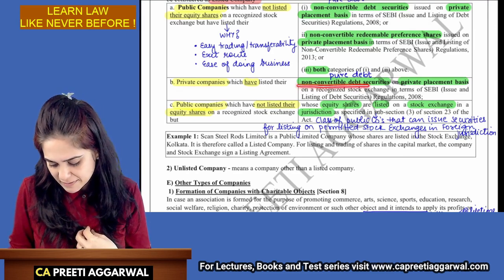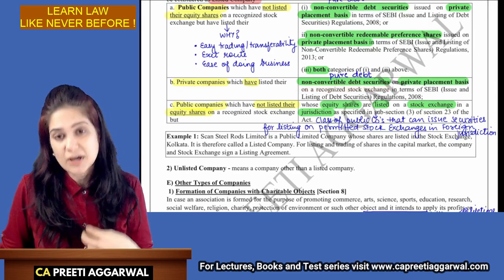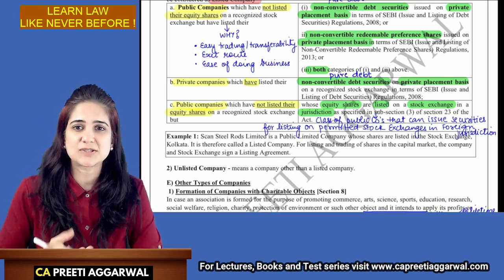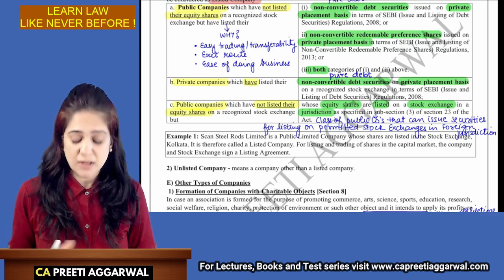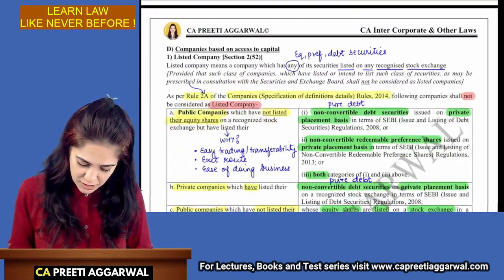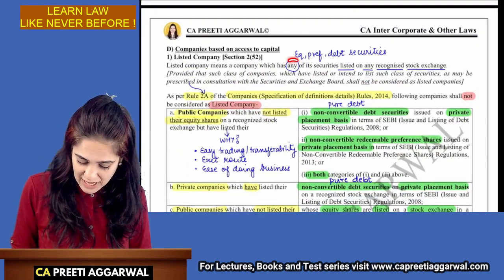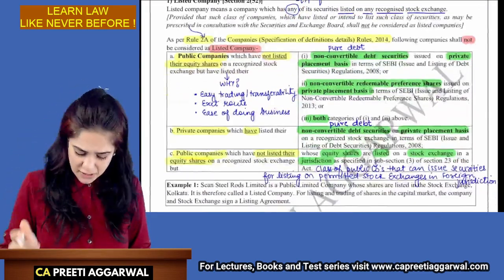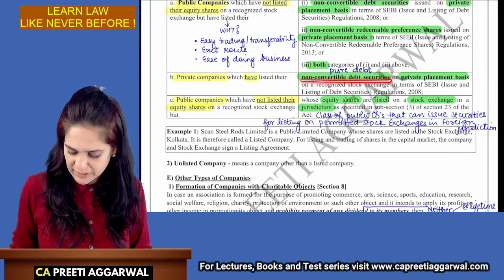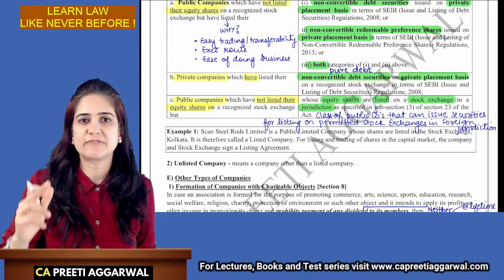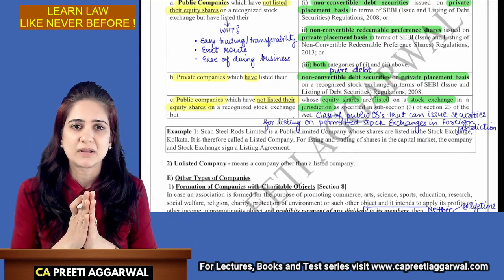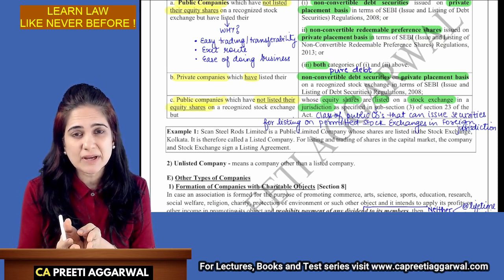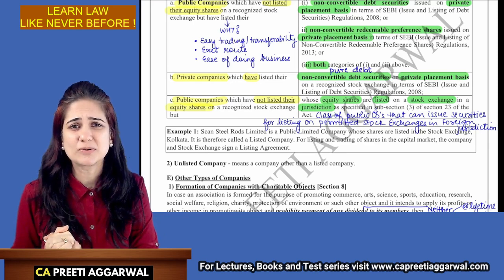Ma'am, I am a private company. I have listed my non-convertible debt securities, which I have issued on a private placement basis, on a recognized stock exchange in terms of SEBI. Now, according to this definition, listed company means a company which has any. It means that even if you have listed your non-convertible debt security, you are a listed company. All the provisions of a listed company shall apply. Man, you're just a private company. All compliance of a listed company will apply. It's unfair, no?